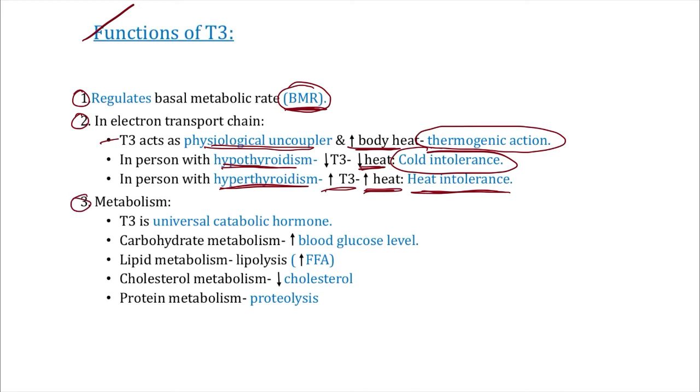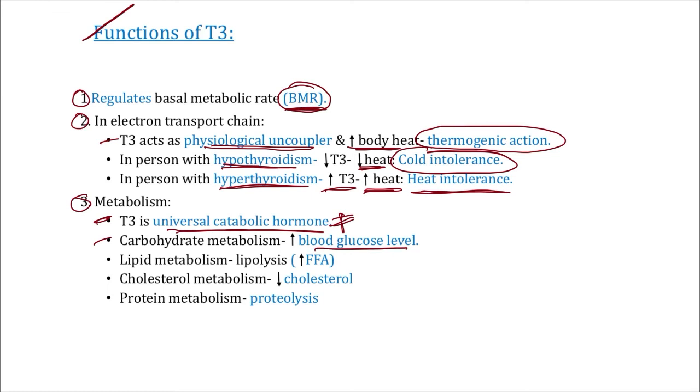Now, sir, the third function of thyroid hormone is in metabolism. Why? Because T3 is the universal catabolic hormone. Very important, sir, for exam. So T3 is the universal catabolic hormone. When it regulates the carbohydrate metabolism, there will be an increase in blood glucose levels, sir.